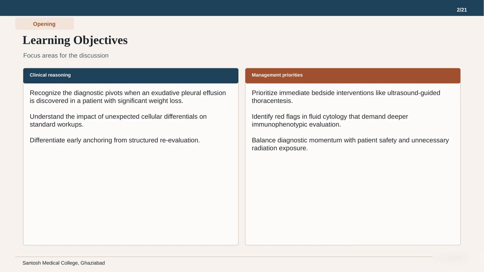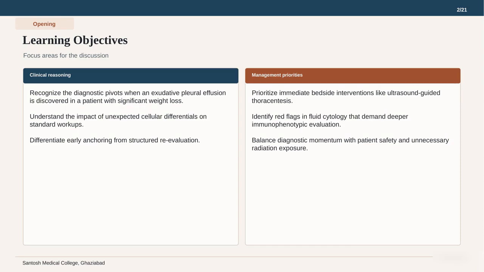We also want to understand how unexpected cellular differentials can disrupt standard workups and learn how to differentiate early anchoring from a structured reevaluation. On the right side, our management goals include prioritizing immediate bedside interventions like ultrasound guided thoracentesis and identifying red flags in fluid cytology that demand deeper immunophenotypic evaluation. Finally, we must learn to balance diagnostic momentum with patient safety and avoid unnecessary radiation exposure. These objectives will guide our journey through the patient's diagnostic timeline.